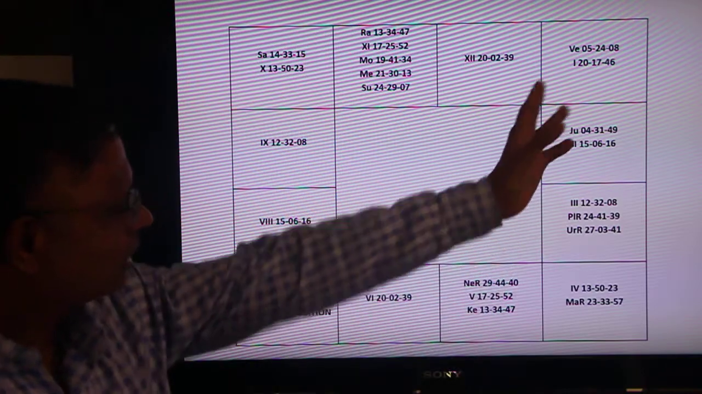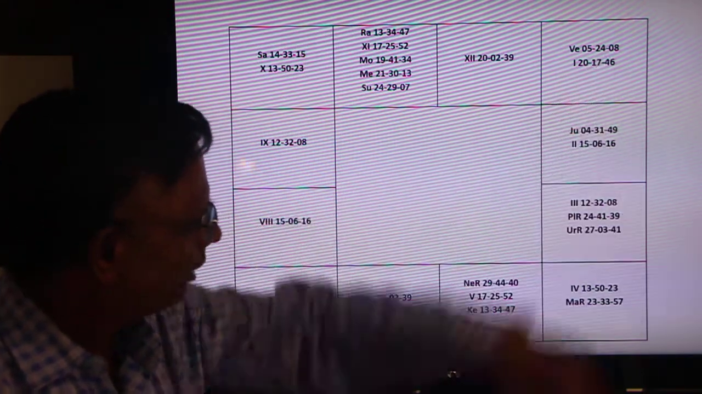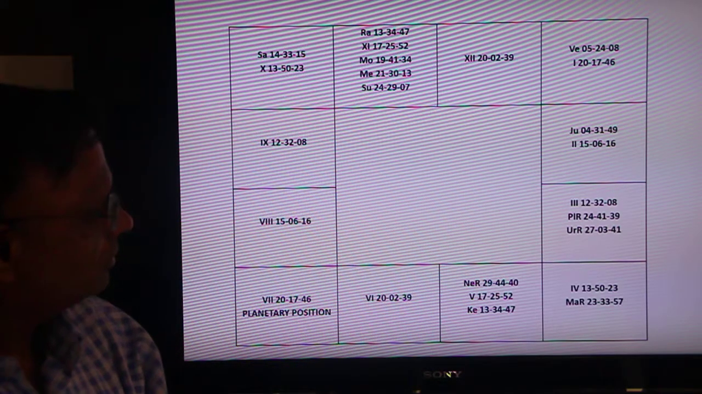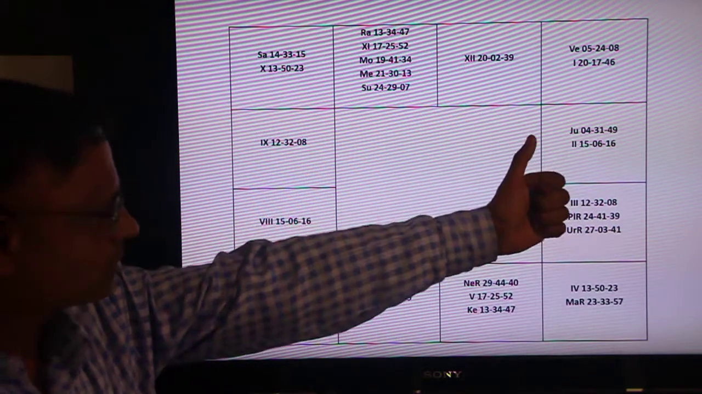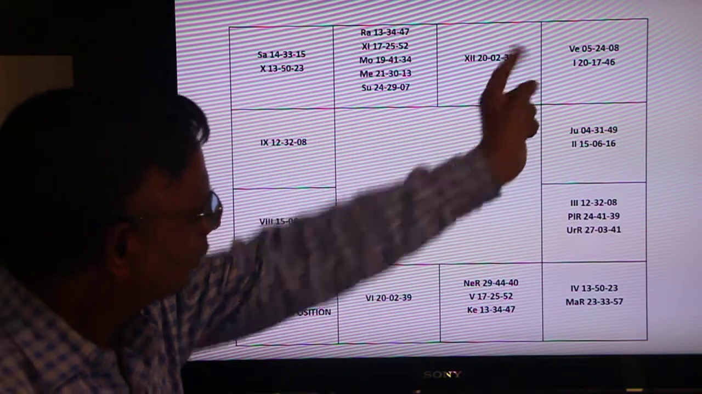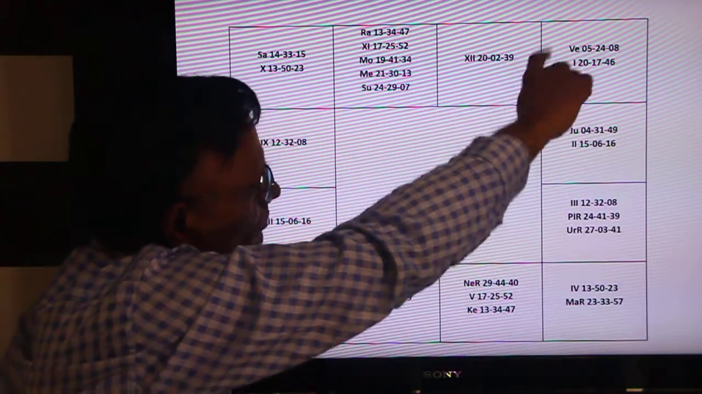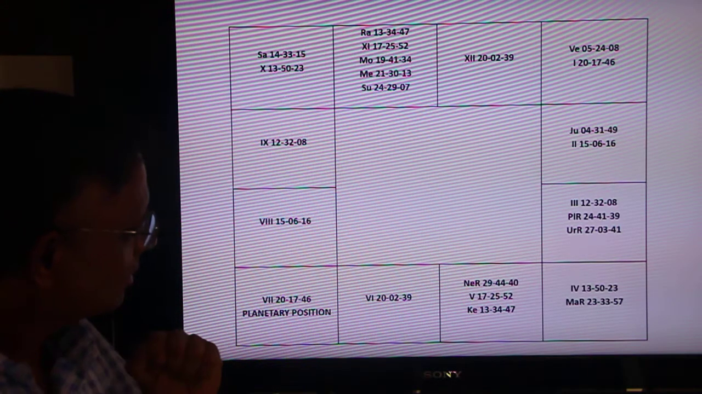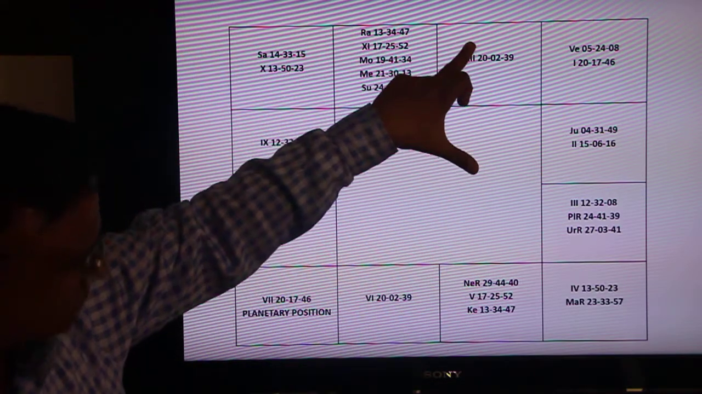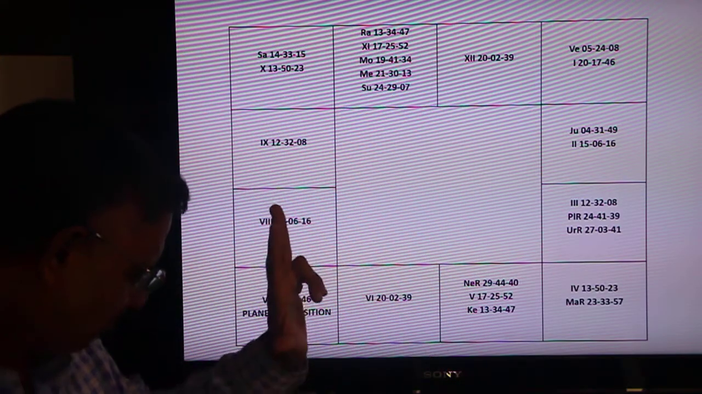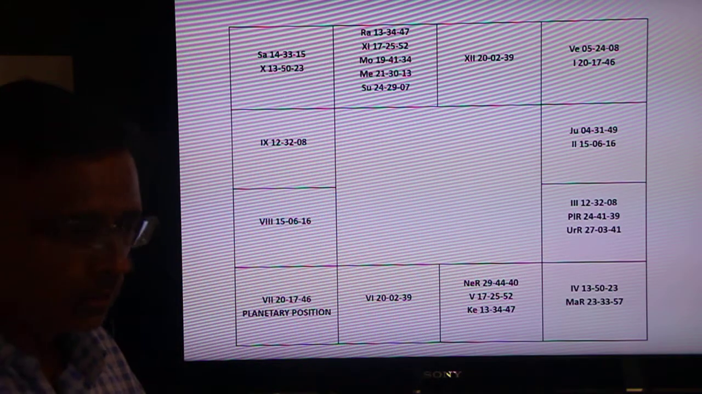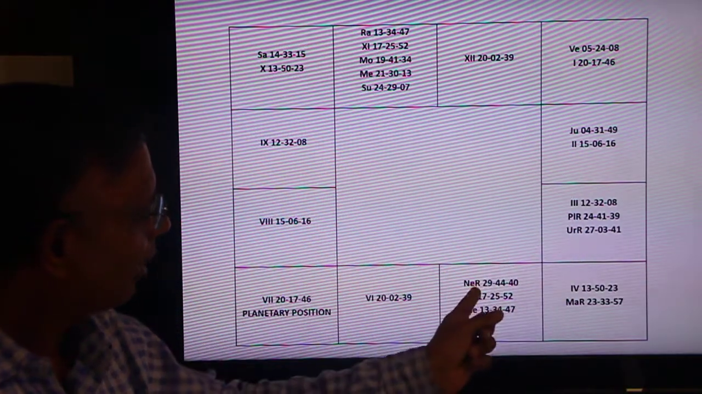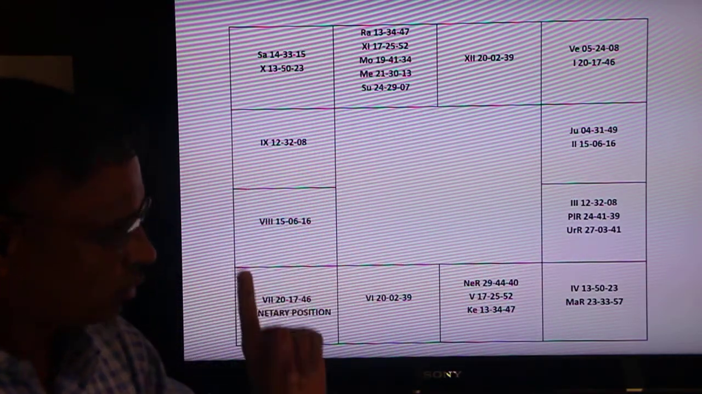Say for example, we'll take Venus again. Venus is at 5.25, 24.08, placed in Gemini. In which bhava? Which cusp is it? It is in the 12th cusp. So Venus is 12. But which are the signs of Venus? Signs of Venus are this and this one, Taurus and Libra. So how will I write Venus? 1, 2, 3, 4, 5 and 12. So I'll write Venus 1, 5, 12.